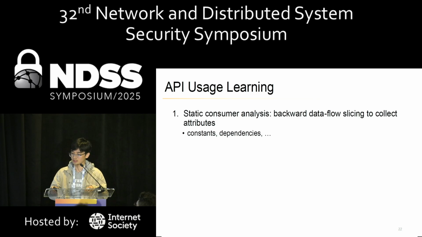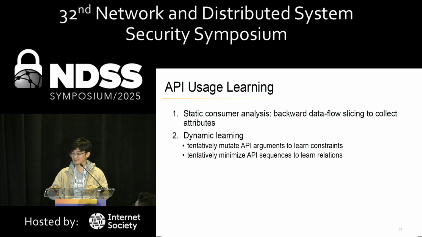Next, I will introduce the key design of API usage learning in Nexer. Firstly, Nexer performs static consumer analysis by backward data flow slicing to collect API attributes, including argument constants or data flow dependencies. This is a common design that one can find in existing related works. A more novel technique in Nexer is that it has a dynamic learning stage. Nexer can tentatively mutate or minimize API arguments and sequence orders, and meanwhile observe the execution behavior to refine its understanding of API relations.